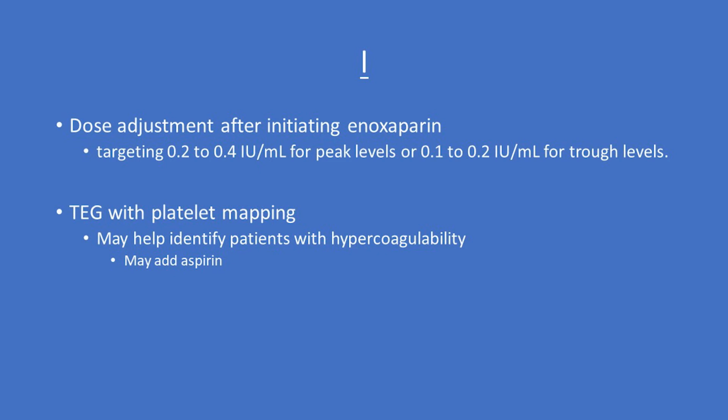TEG with platelet mapping may help determine if a hypercoagulability is due to platelet function, which encourages the addition of aspirin to the pharmacologic prophylaxis regimen. If aspirin is added, the initial recommended dose is 81 milligrams daily, with the possibility of increasing the dose to 325 milligrams daily, depending on subsequent TEG with platelet mapping results.